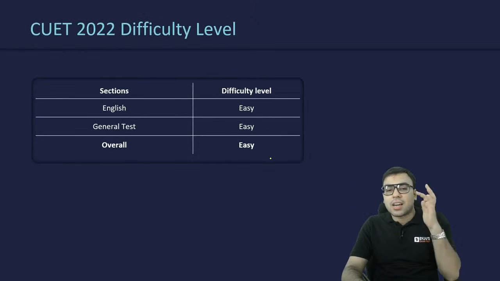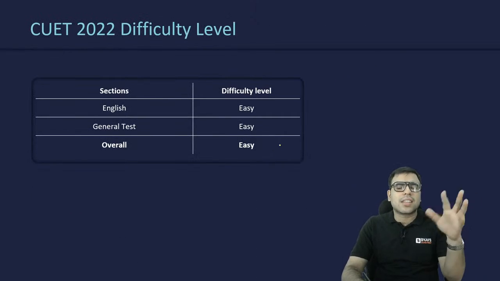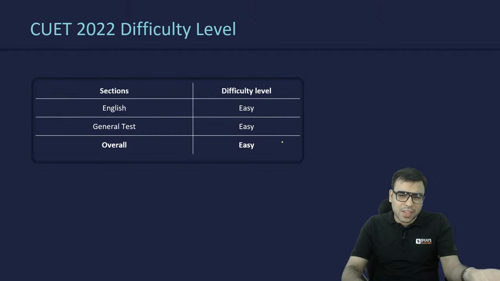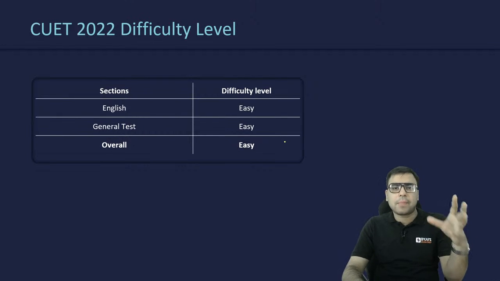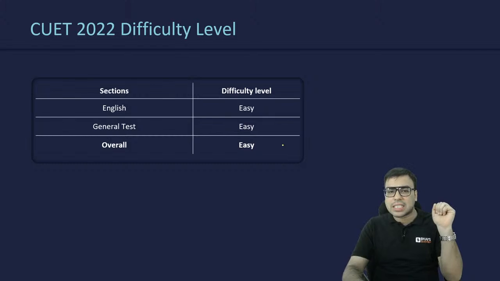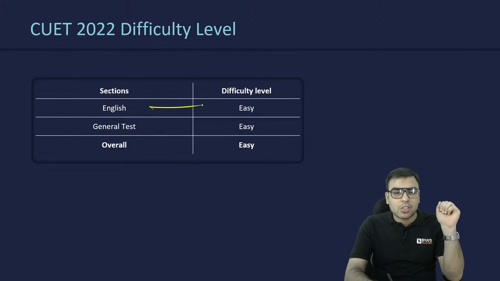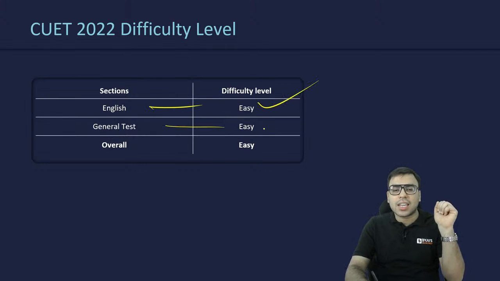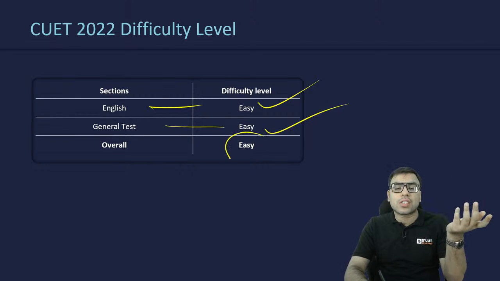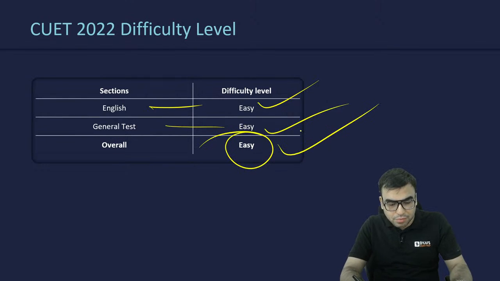So yes, difficulty level, I have told you that in general it was not that difficult. If you have prepared even above average, you could easily have done it. English was easy, the general test was also easy, so overall the section was easy level.